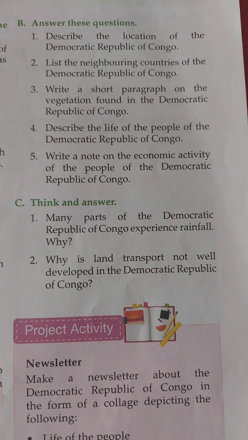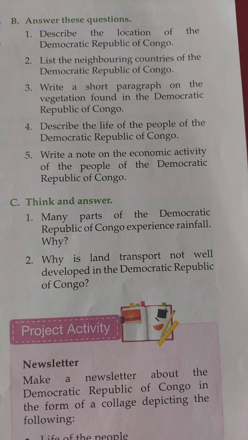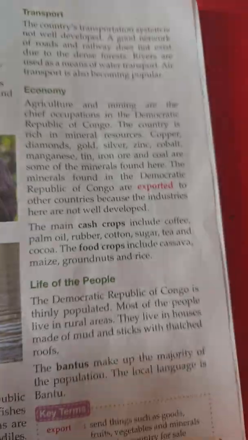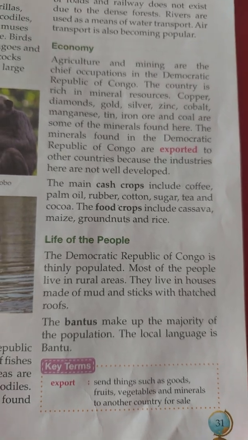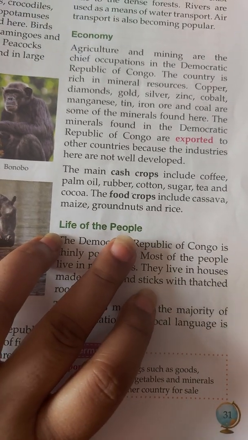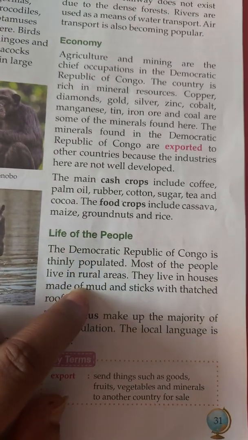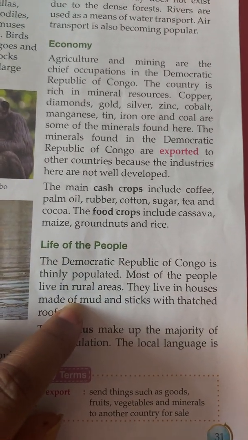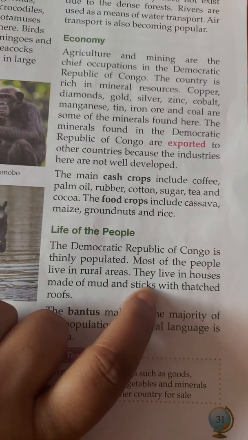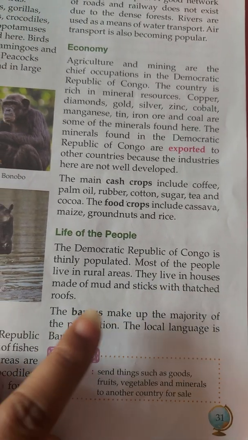Then question number 4, describe the life of the people of the Democratic Republic of Congo. How people are living there. For this you can go to page number 31. Under the heading of life of the people, you can choose the specific lines, specific sentences which are describing their lives. Like they are living in mud and stick houses.